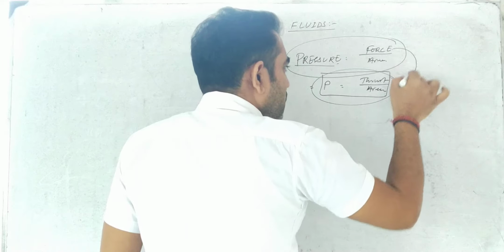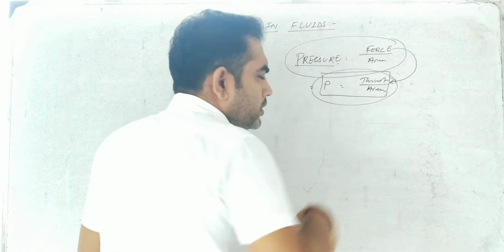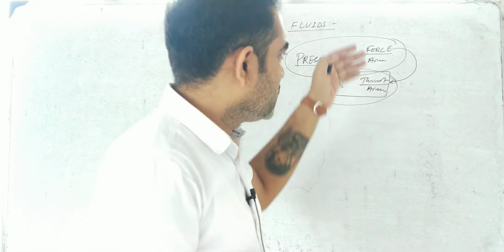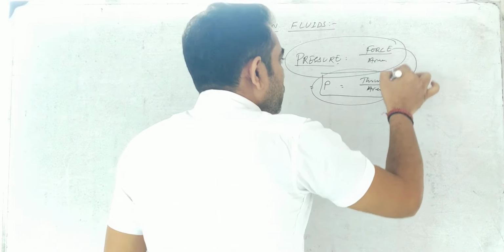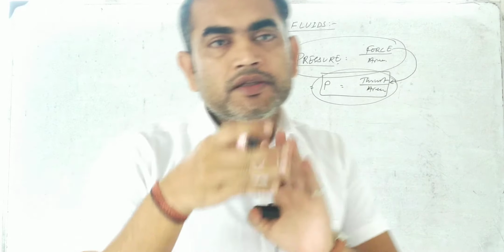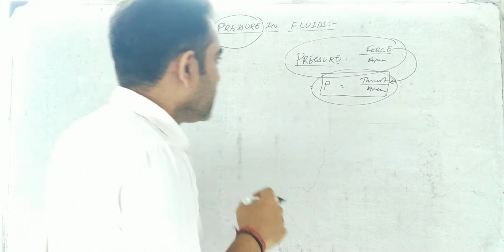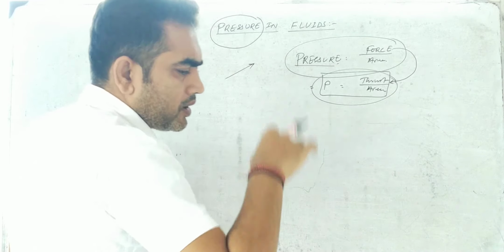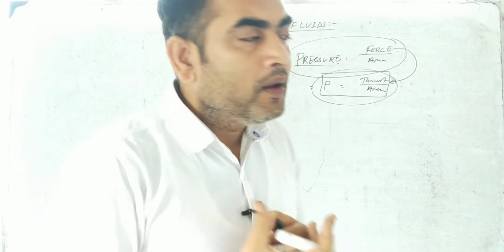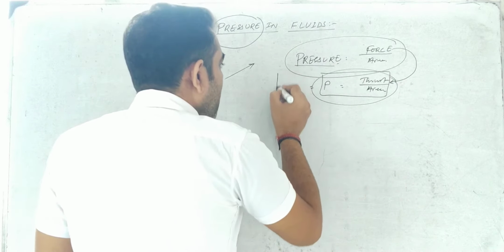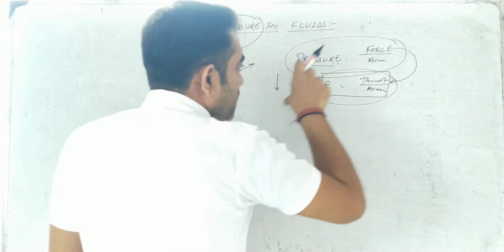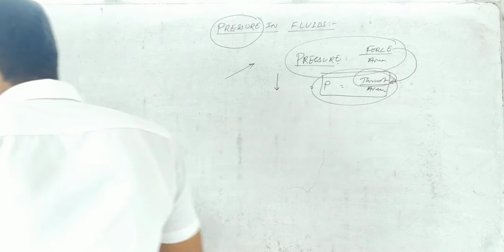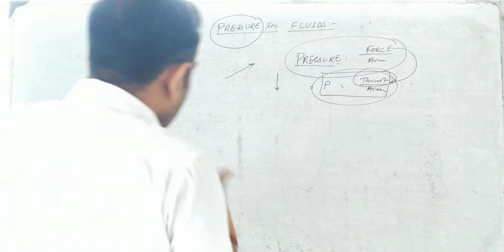Thrust and force both are the same thing, both have the same unit, but in physics there is a difference between force and thrust. The only difference is that if you apply any external agent on an object in any manner, it will be called force. But in case of thrust, you will have to apply it perpendicularly. Force acting perpendicularly is said to be thrust. Thrust is the force acting normally on a surface.